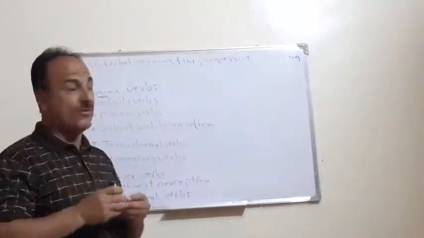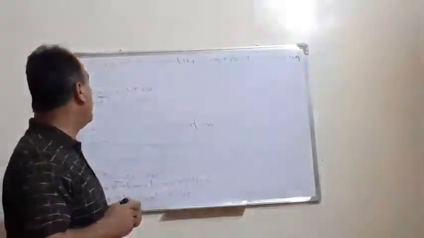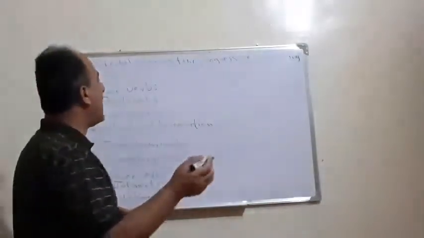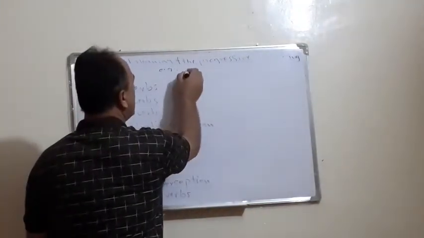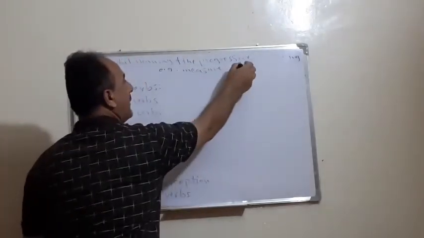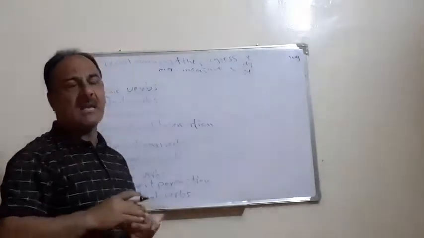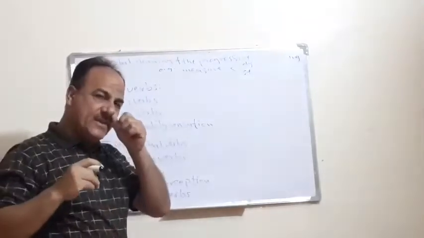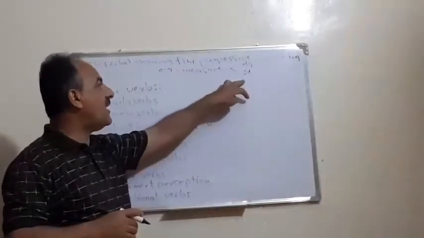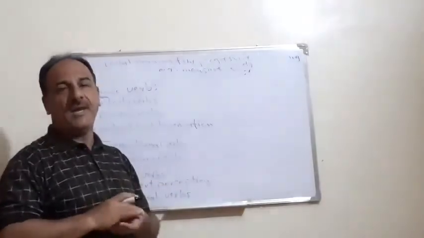We explained this before. But we have a special group of verbs that can be stative and dynamic according to the situation. An example of this is the verb measure. The verb measure can be stative or dynamic according to what? To the situation or the meaning of the verb. If we say, for example, they are measuring the court, in this case we put the ing. Or we say the court measures 30 or 40 meters. Here we cannot put ing to the verb.